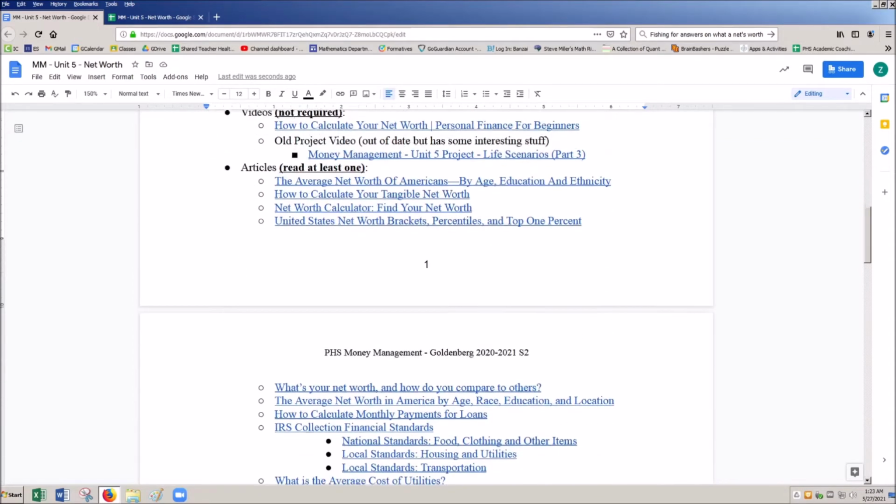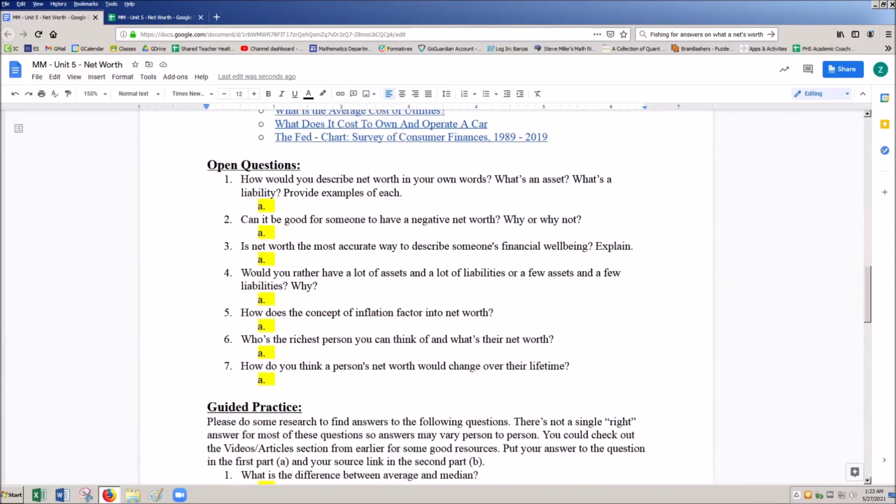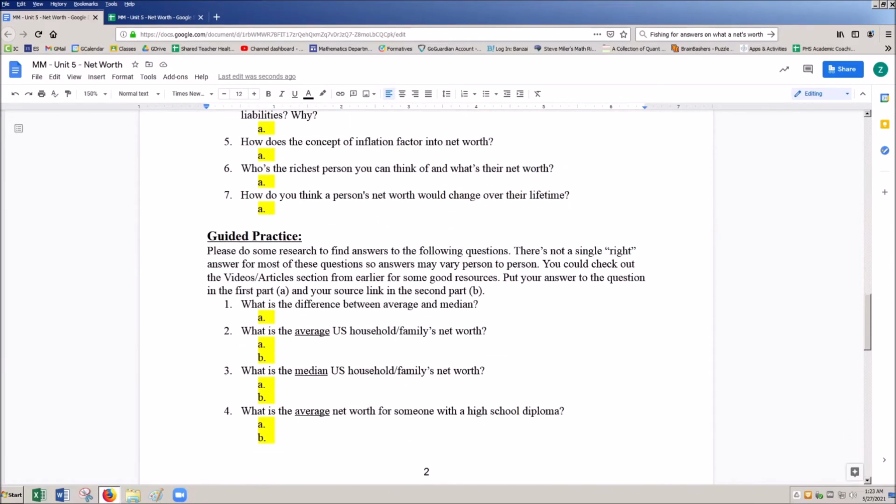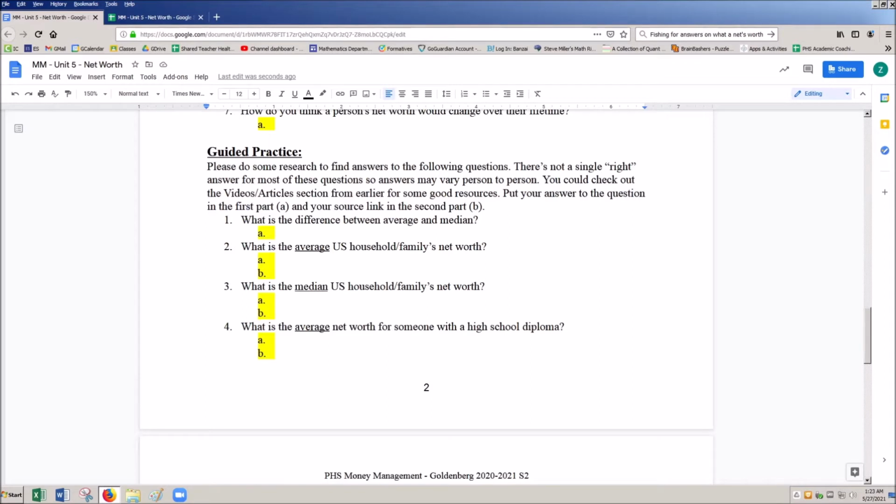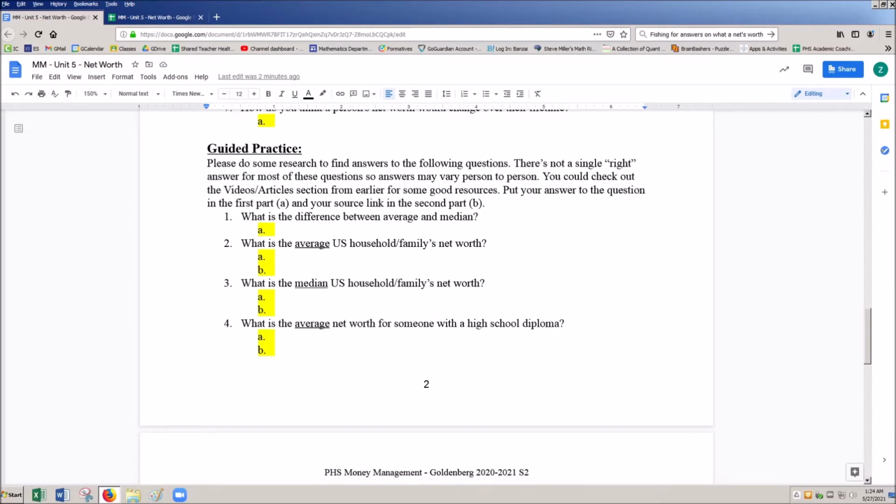articles to read. And then we have our open-ended questions, which leads us to our guided practice. We're looking at some of the available net worth averages and medians that we see. It's important here to understand the difference between an average and a median. That's the first thing I have you do here. I don't want to give it away in the video, but there's definitely a major difference between those two things, and we want to understand that when we look at this data.